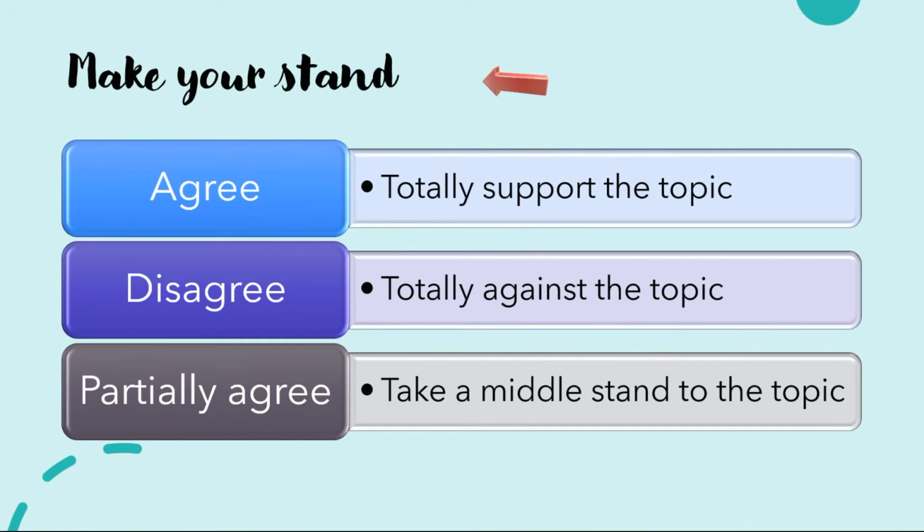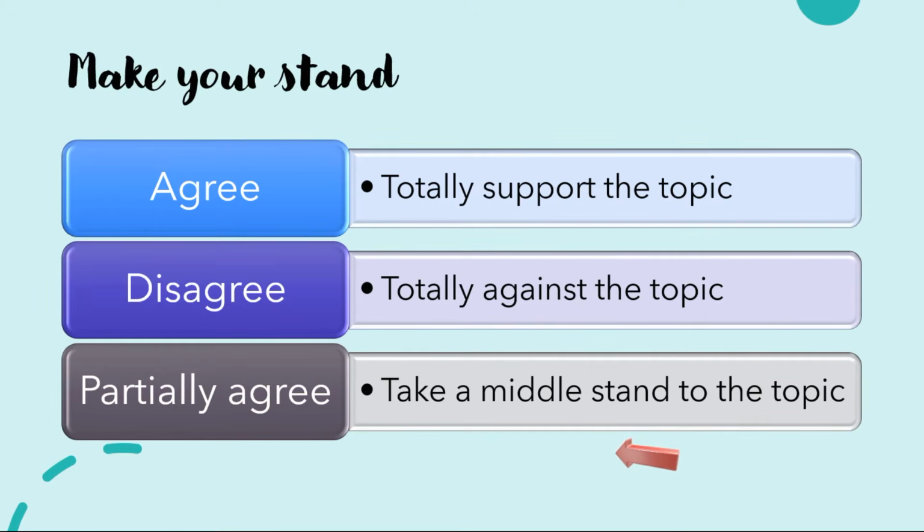To make your stand, you need to decide on whether you agree, disagree, or partially agree to the statement. When you agree, you are saying that young people only buy the latest handphones because they want to follow trends. When you disagree, you are totally against the statement made. You are saying that young people buy the latest handphones not to follow trends, but because of other reasons.